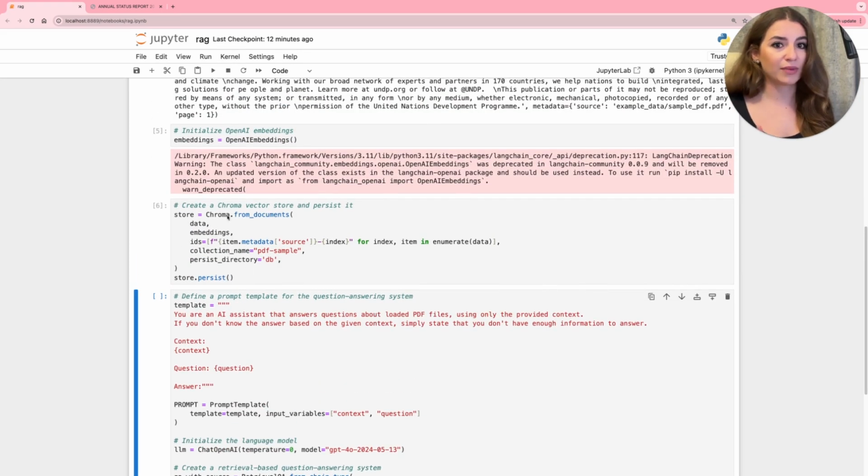This process might take some time. This document is not that lengthy, so it wasn't that long, but keep in mind that this one can take some time.